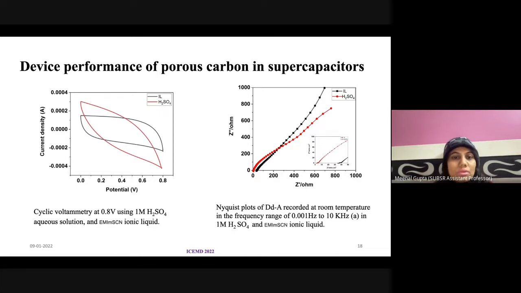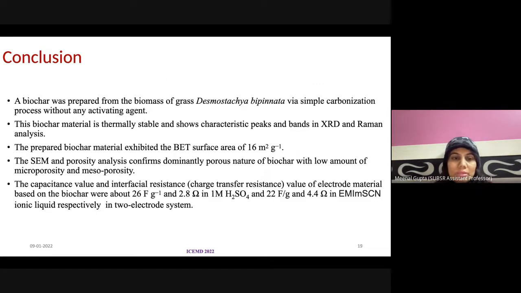And using this cyclic voltammetry curve and Nyquist plot, we have calculated the value of specific capacitance, which is found to be around 25 farad per gram, which shows that this prepared material could work as an electrode material in supercapacitor, but definitely its performance can be improved by changing the method in carbonization by taking the activating agent.